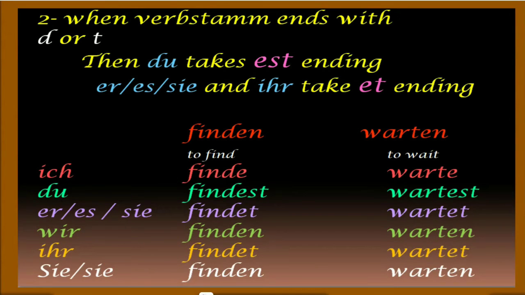And the second case is when the verb stem ends with d or t. Then du takes the ending est and er, sie, es and ihr take the et ending, which means we have to add an extra e before st and t. For example, finden, which means to find. You can see the verb stem is find, which ends with d. So, ich finde. Du findest. For better pronunciation, we have to add an extra e.